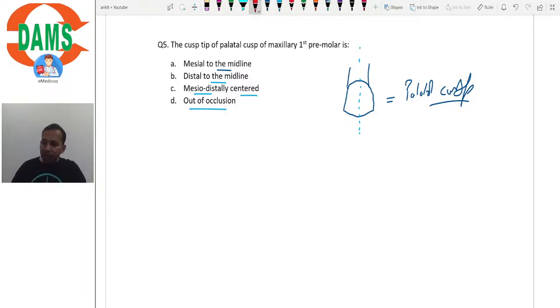See, out of occlusion, the palatal cusp that is out of occlusion, there is no such tooth. Rather, the lower first molar has the lingual cusp, which is out of occlusion.